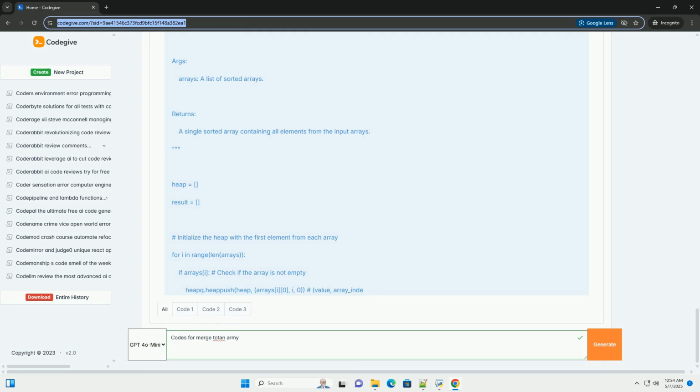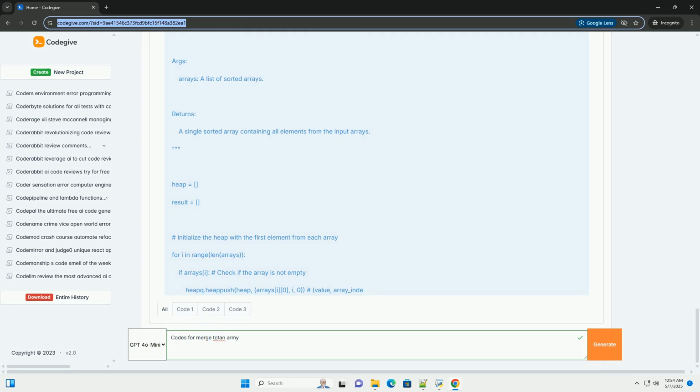C. Divide and conquer, merge sort approach. This approach mirrors the merge sort algorithm. You divide the list of arrays into smaller subproblems, recursively merge them, and then combine the results. Algorithm: 1. If there's only one array, return it. 2. Divide the list of arrays into two halves. 3. Recursively merge the two halves. 4. Merge the two resulting sorted arrays using